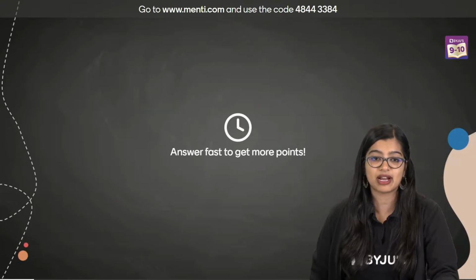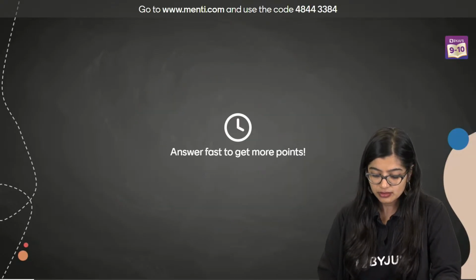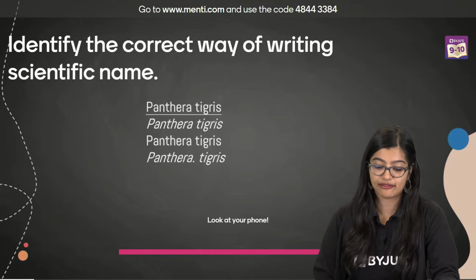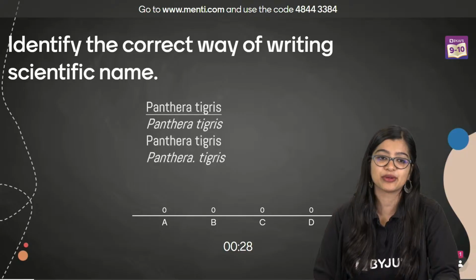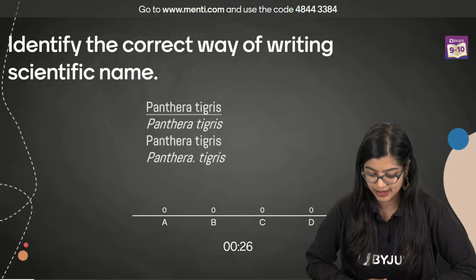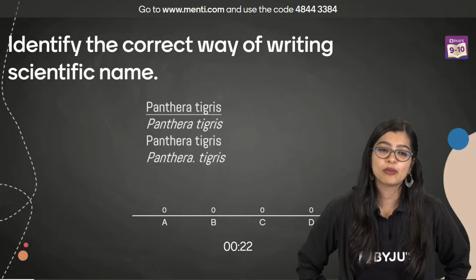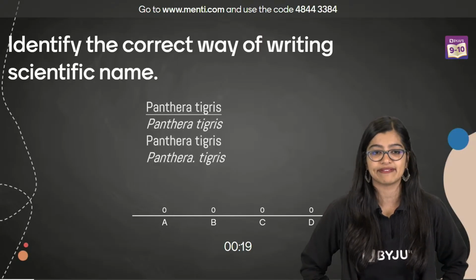Let's get started, everybody. First question. Identify the correct way of writing scientific name. You have 4 options and you need to identify the correct answer. Is it A, B, C or D? Ma'am, how many questions are there? There are 8 questions only. Very simple.